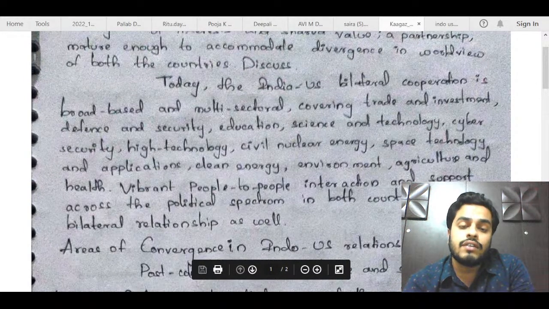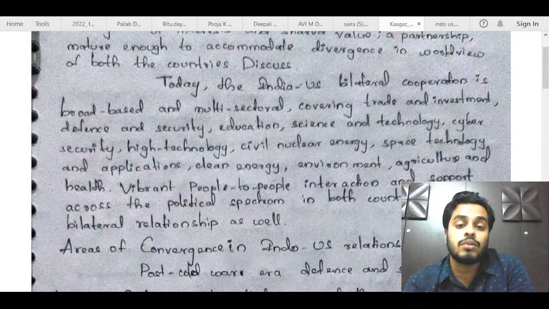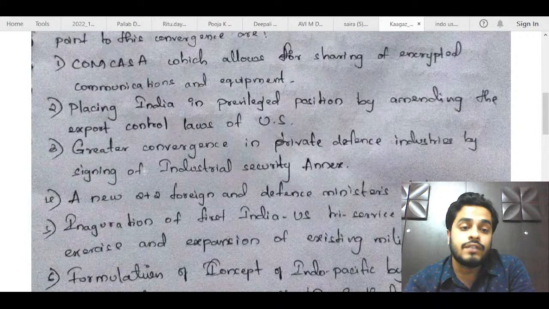So you could have just given a simple introduction, just talking about the oldest and largest democracy, or talking about the global strategic partnership. One basic difference: I think you can write more examples here, like 2, 3 more examples can be used. You can also talk about defense exercises that both these countries participate in together. That also shows the convergence of interests.